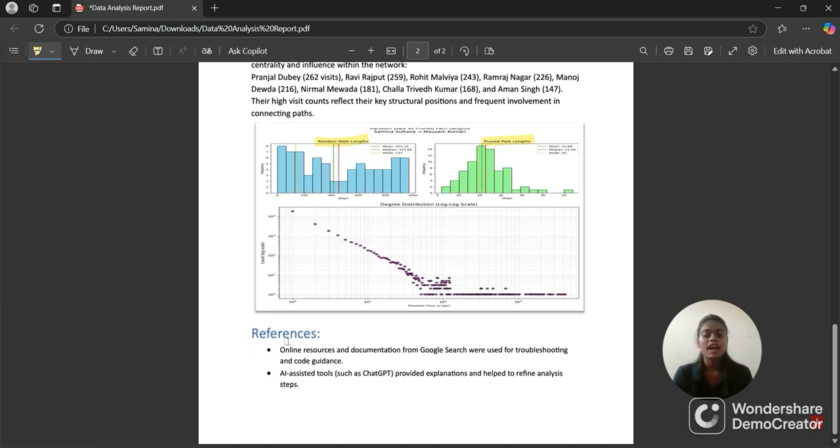For doing this project, I used some references. They are here. Online resources and documentation from Google search, AI assisted tools also.